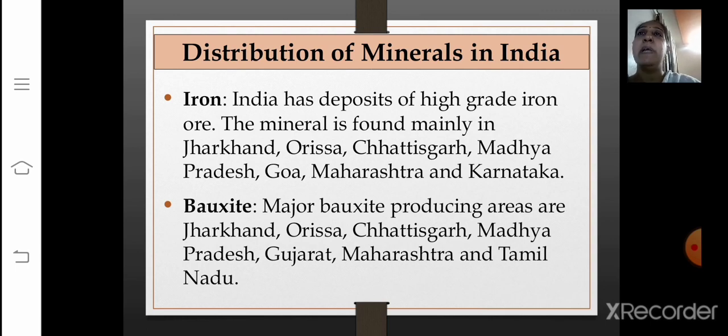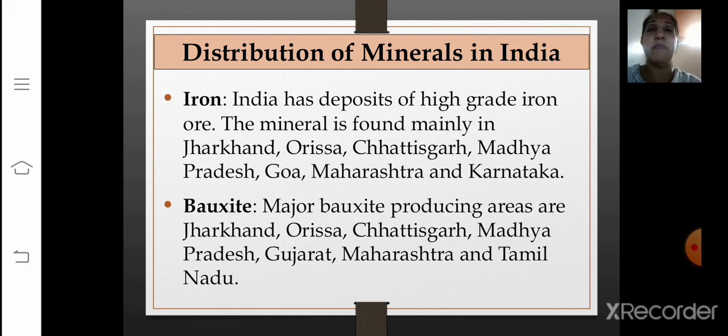Now first we'll begin with the mineral iron. India has deposits of high grade iron ore. The mineral is found mainly in Jharkhand, Orissa, Chhattisgarh, Madhya Pradesh, Goa, Maharashtra and Karnataka. Again, on the basis of the maps that I have given you in the previous slides, you can mark the places. If someone asks you to mark the places where iron is distributed in India, you can mark it very well according to this.